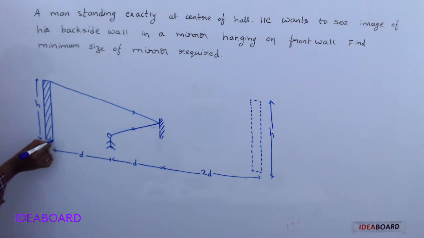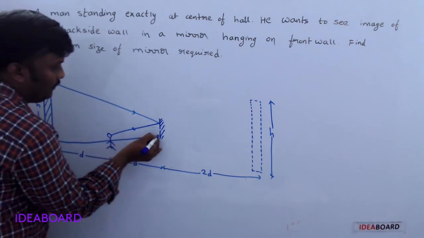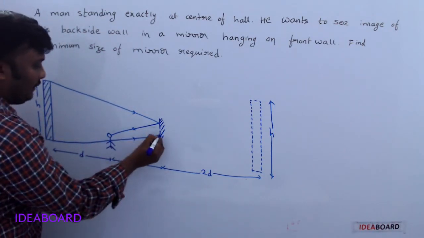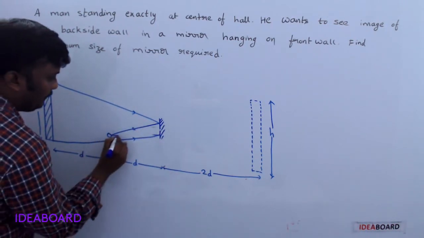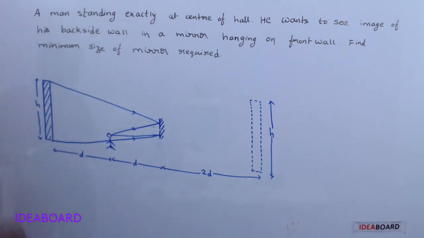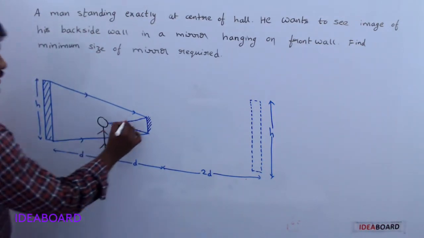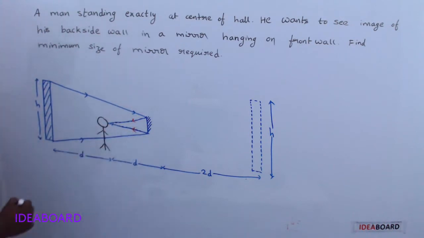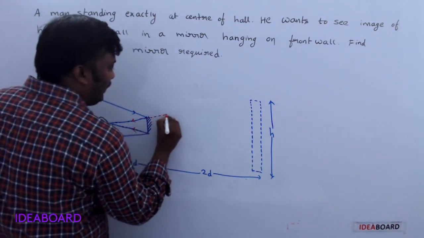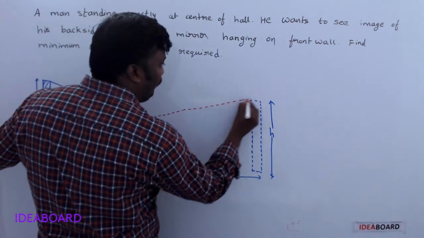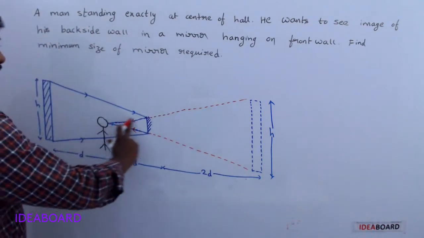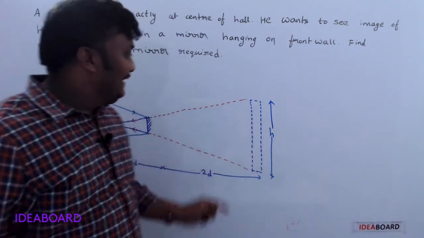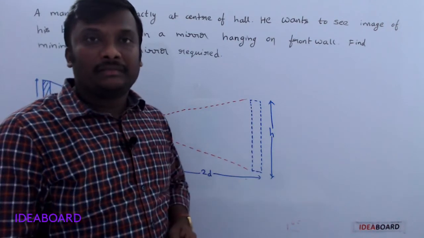Take another ray of light from here, which is again reflected back to the eye. This is one reflected ray and this is another reflected ray. Now these two rays are extended in the backward direction. Then it is called the virtual image.